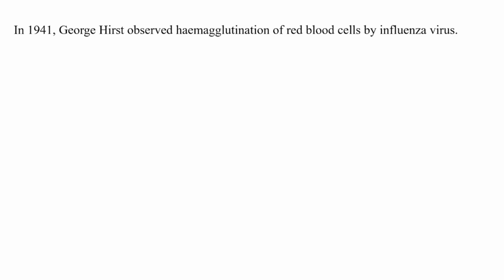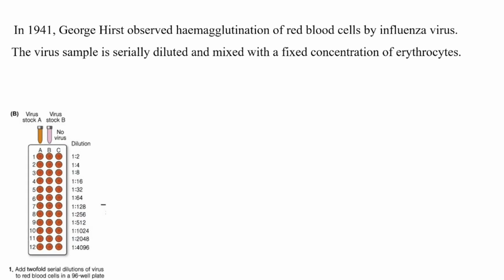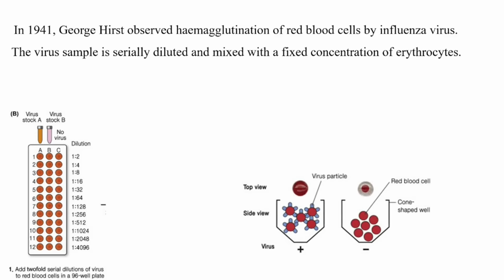In 1941, George Hurst first observed heme agglutination of red blood cells by influenza virus. Thereafter, this method became important in identification and enumeration of viruses, particularly influenza virus. The virus sample is serially diluted and mixed with a fixed concentration of erythrocytes. The mixture is allowed to settle in a specially designed heme agglutination tray containing wells with rounded bottoms.